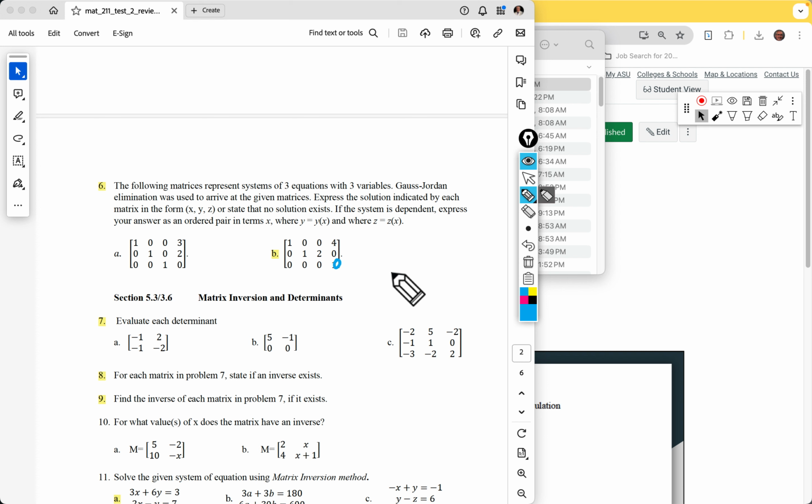Determinants, for the 2 by 2, I do it both by hand and with the calculator, because by hand it's just multiplying the diagonals and subtracting them. With the 3 by 3, it's not on the test anyway, but I did it just to show that that's the one I would definitely use the calculator for. And the DET on your calculator is the determinant.